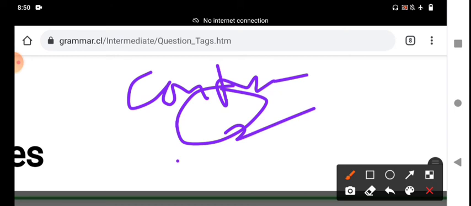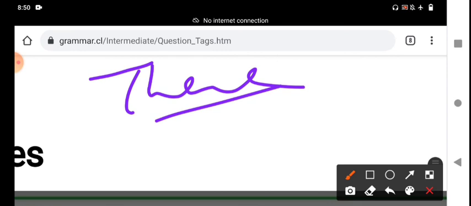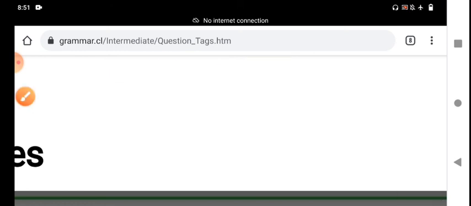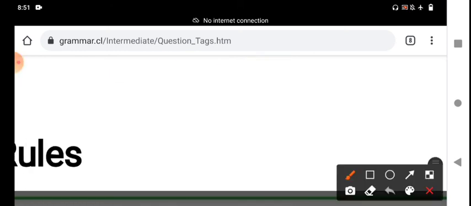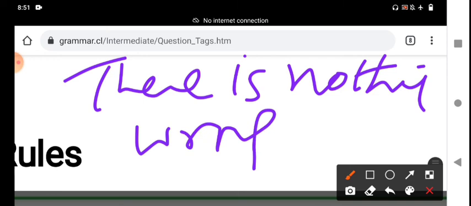There is one more structure. If the sentence starts with there, what is the pronoun we should use? There is a dummy word, an introductory word in grammar. When you use the structure there is, it is reflected in the tag. For example, there is nothing wrong. The sentence starts with there, and it implies a negative meaning.